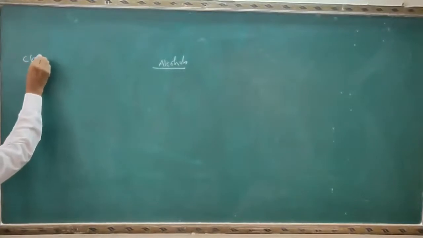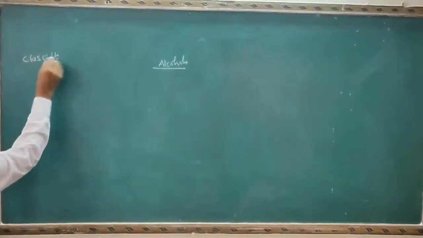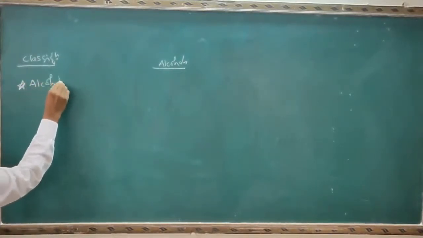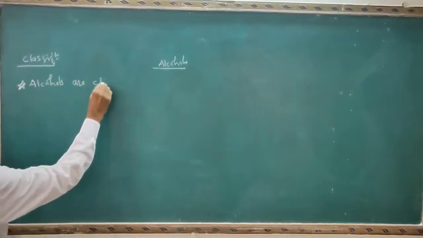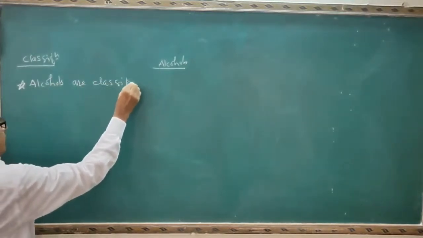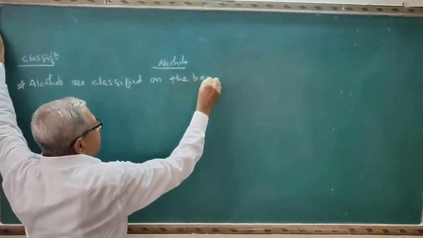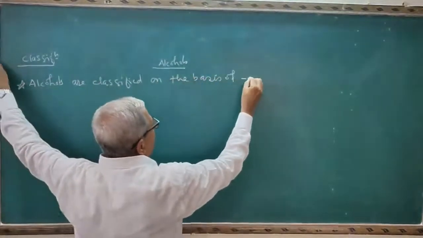First I will explain the term on the classification. First, an objective question on the classification. Alcohols are classified on the basis of dash dash.